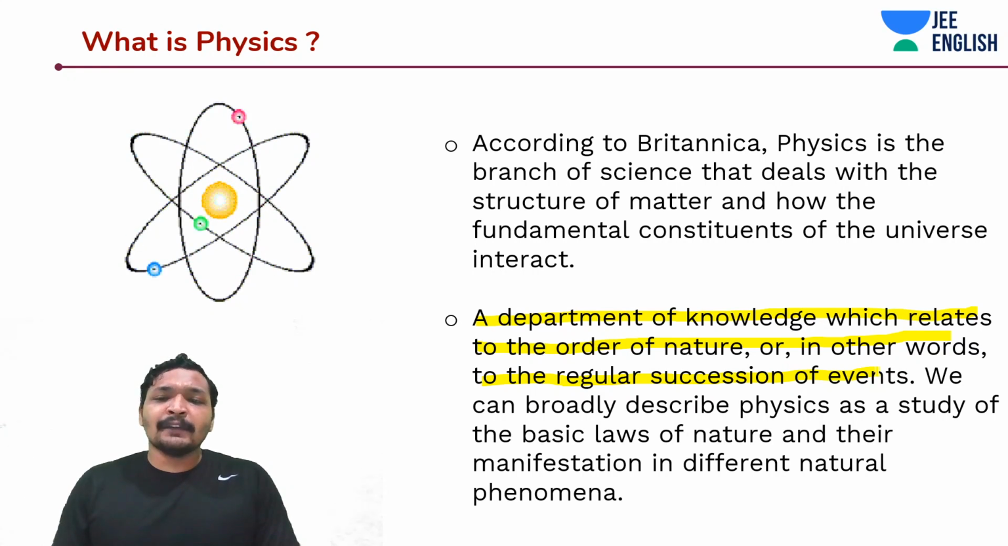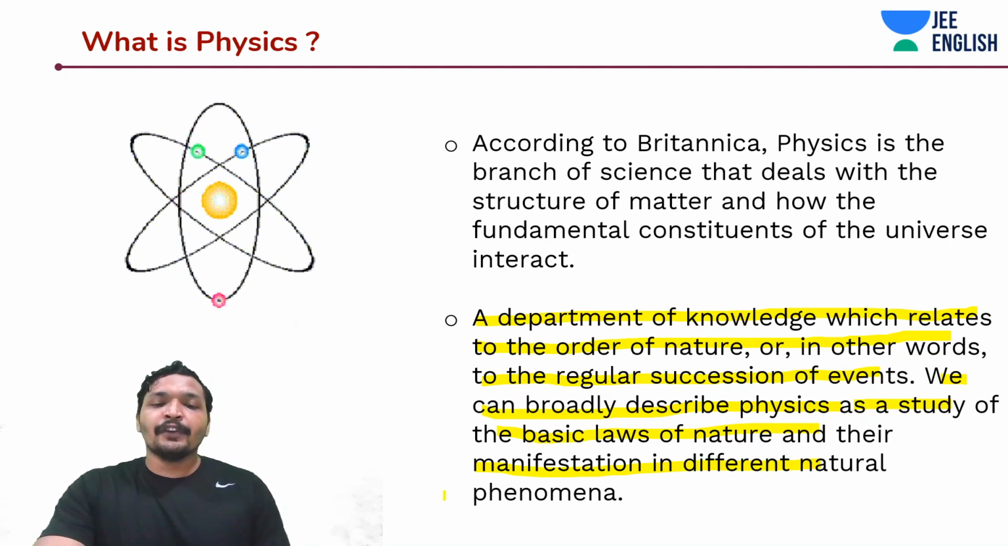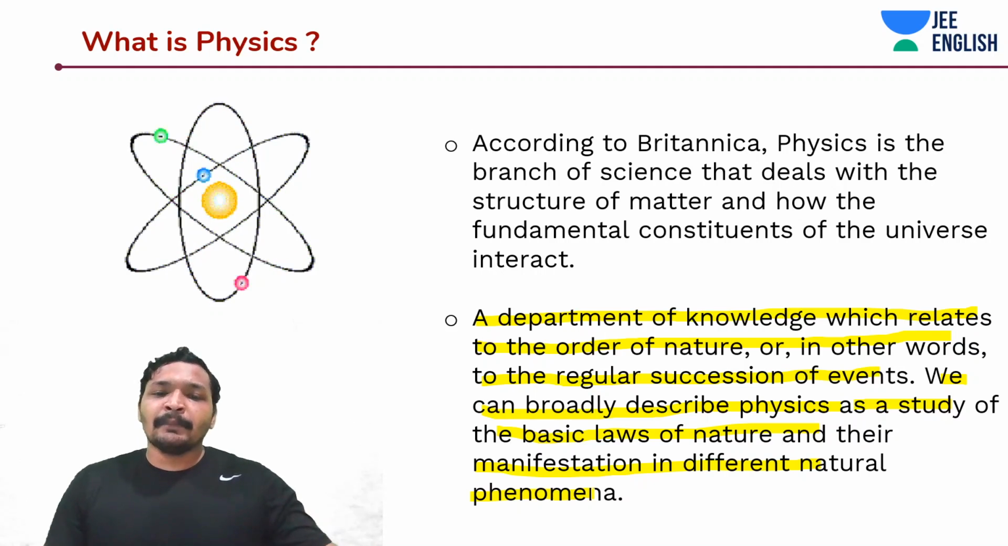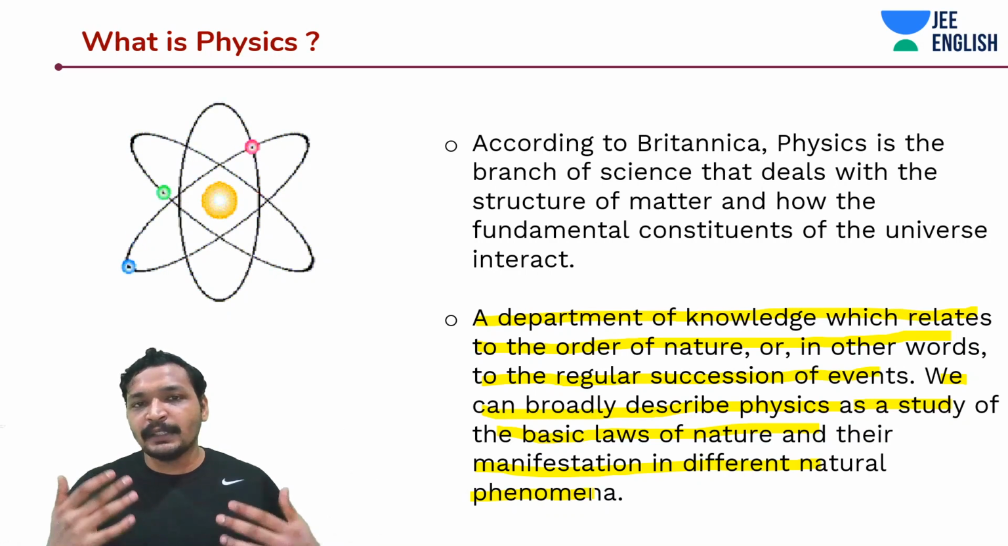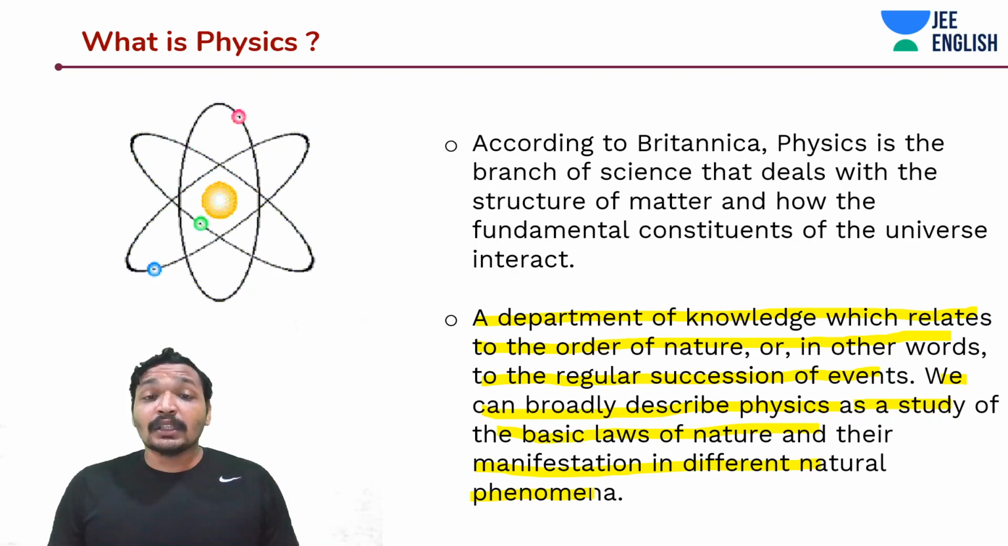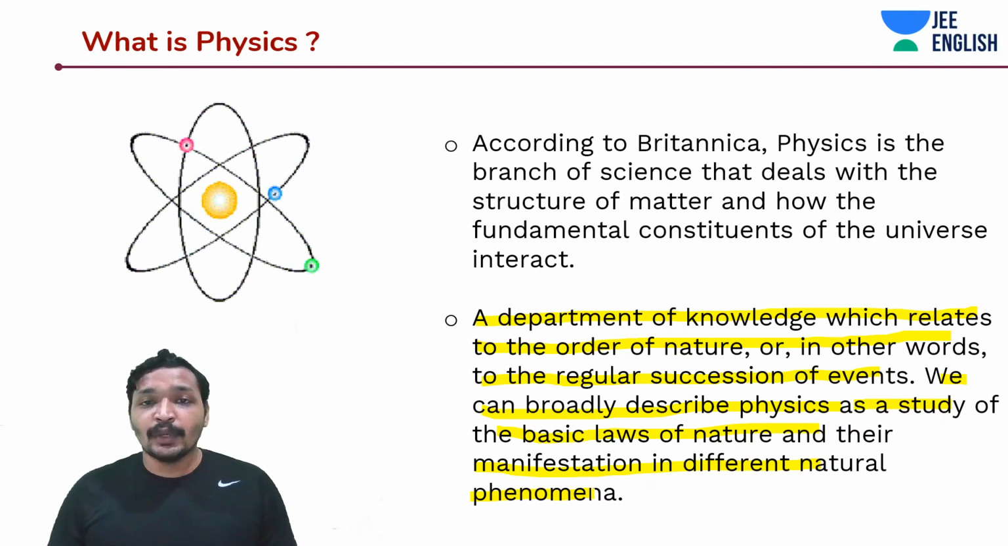And we can broadly describe physics as the study of basic laws and their manifestation in natural phenomena. Same thing that we talked about earlier. We can describe physics as the study of the basic laws of nature and their manifestation in different natural phenomena. What do I mean by different natural phenomena? For example, I'm dropping this particular object on Earth. Then I'm going and dropping it on the Moon. In both places, it is falling down. It's basically because of gravity, I know that. But what is the difference between them? I need to understand that. I need to try to unify things or find some way to do it.